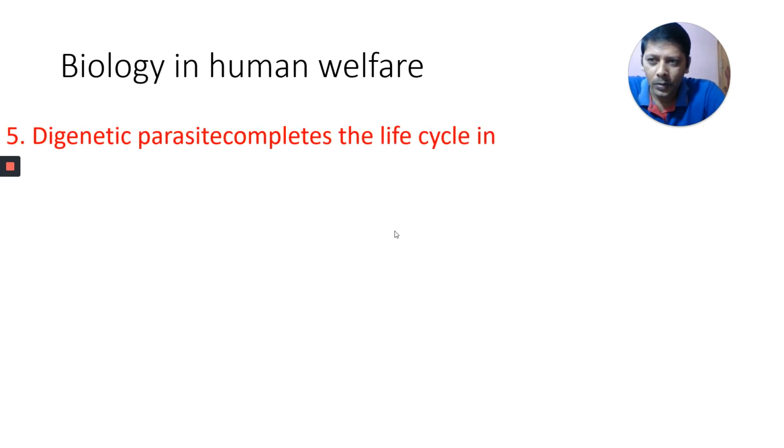Here comes the next question, fifth one.